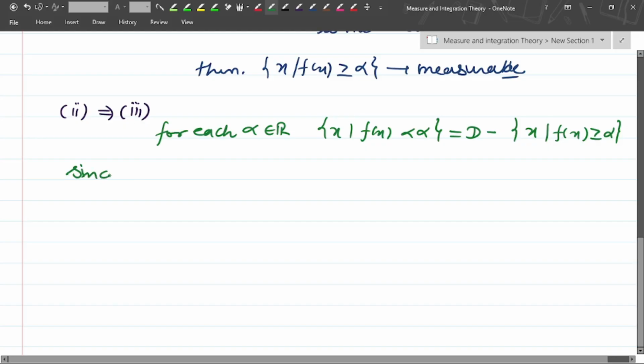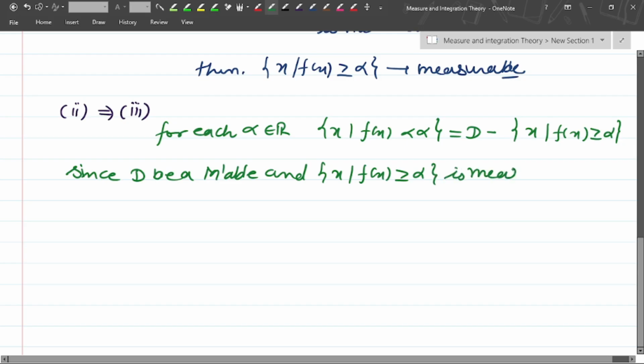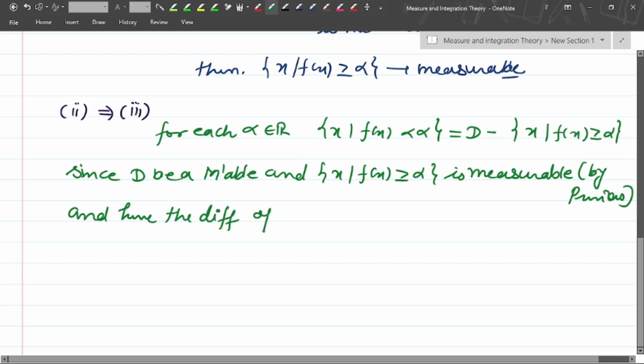Since D is a measurable set, and the set of x such that f of x is greater than or equal to alpha is measurable by the previous result, the difference of two measurable sets is also measurable.